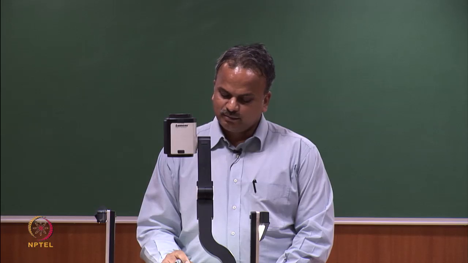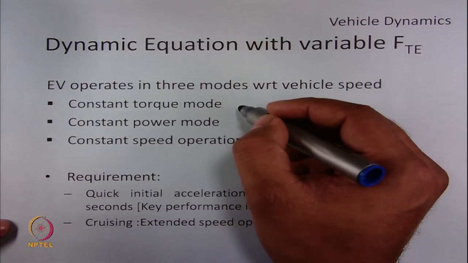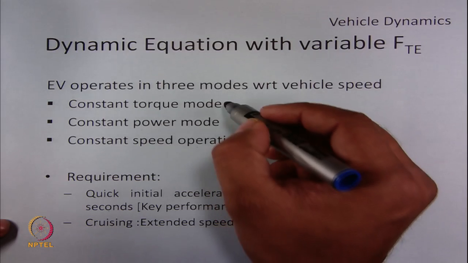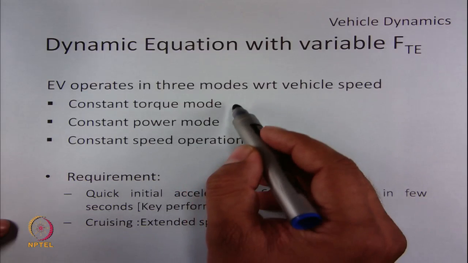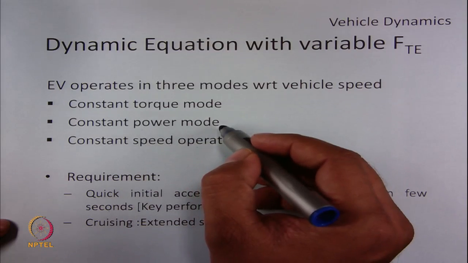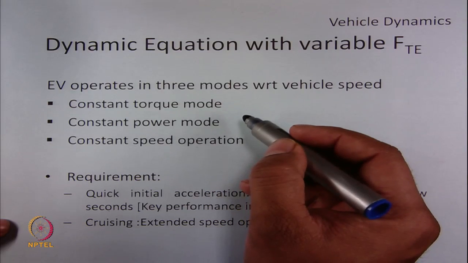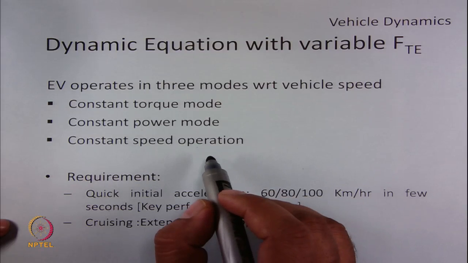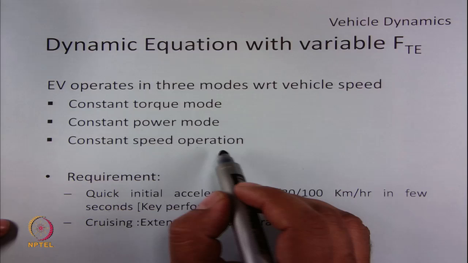So what are the names of these 3 modes? They are generally known as constant torque mode for initial acceleration, constant power mode when we want to operate the vehicle greater than the rated speed, and constant speed mode where no more acceleration is required.